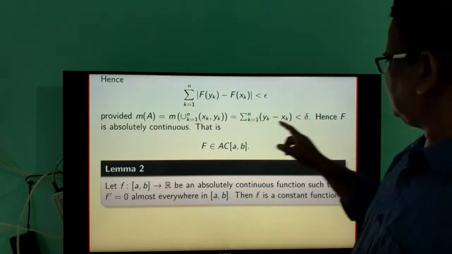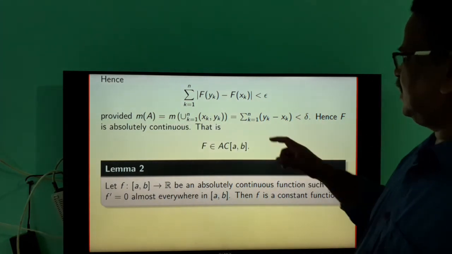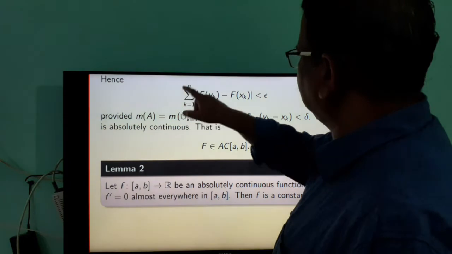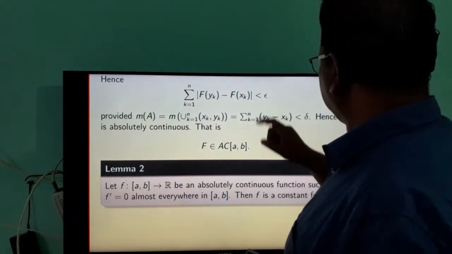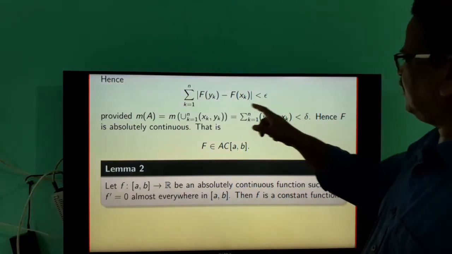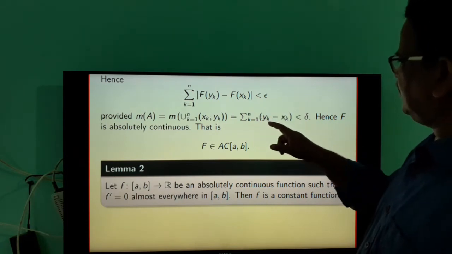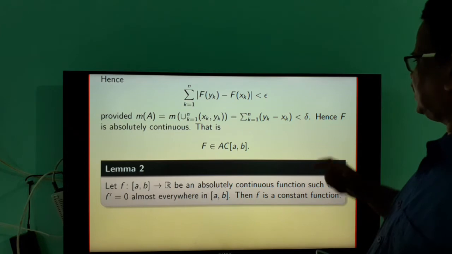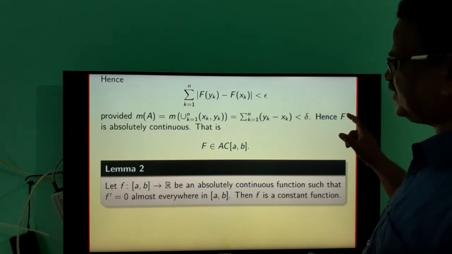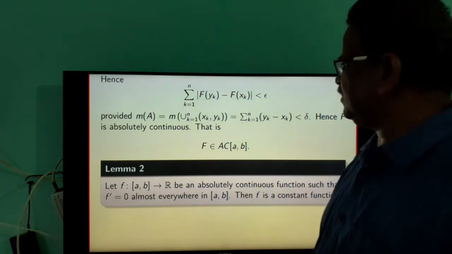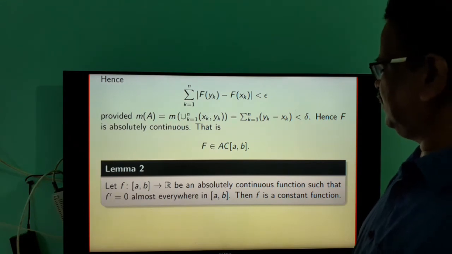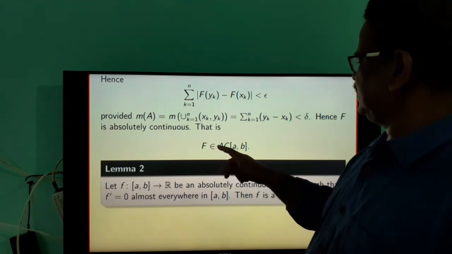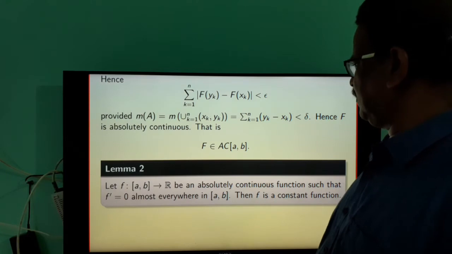But this measure of A is less than delta, and this means that this summation is less than epsilon whenever summation of (y_k minus s_k) is less than delta. This means that the function capital F is absolutely continuous on the interval [a,b]. That is, the function F is in the class AC[a,b].